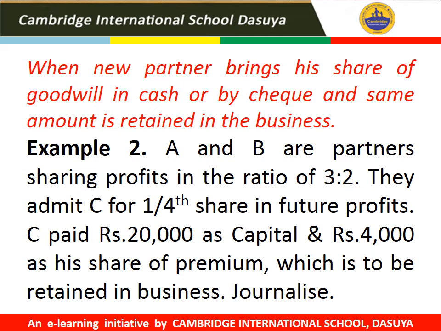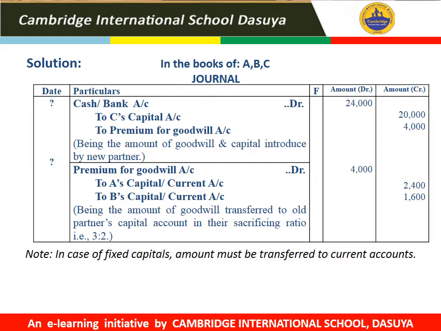Now the next case is when the new partner brings his share of goodwill in cash or by cheque and the same amount is retained in the business. For example, A and B are partners sharing profits in the ratio of 3:2. They admitted C for 1/4 share in future profits. C paid rupees 20,000 as capital and rupees 4,000 as a share of premium, which is to be retained in the business. Journalize. As per the question, C, that is the new partner, brings rupees 20,000 as his capital and 4,000 as his premium for goodwill.